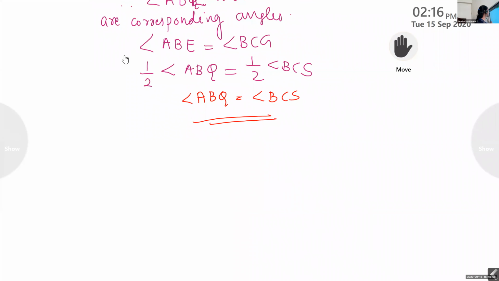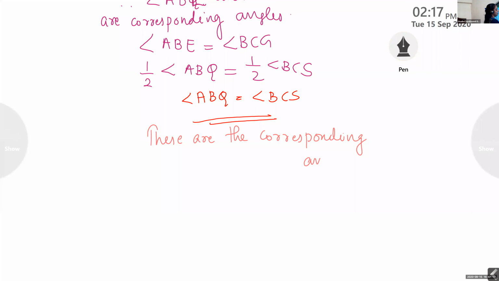PQ is parallel to RS. So the conclusion is that these are the corresponding angles, so PQ is parallel to RS. Very easy it is. Just write the half and equate.